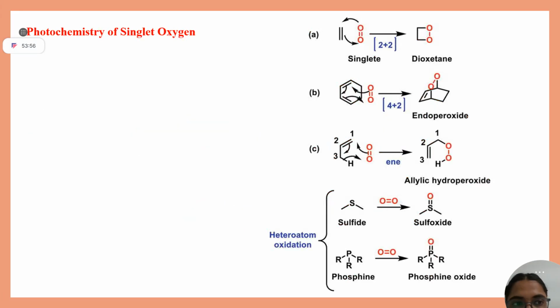Before that, let's study the last important topic, which is photochemistry of singlet oxygen. Now tell me, in molecular orbital theory, your O2 is in which state, singlet or triplet? Simple molecular orbital theory.